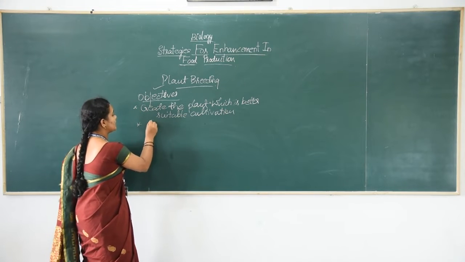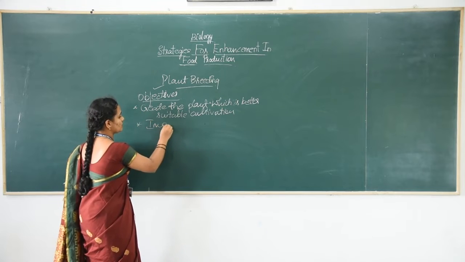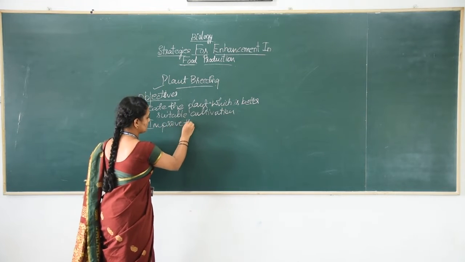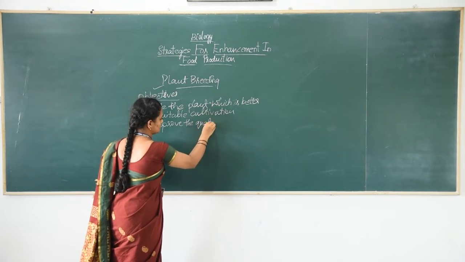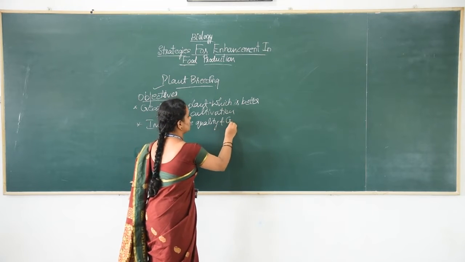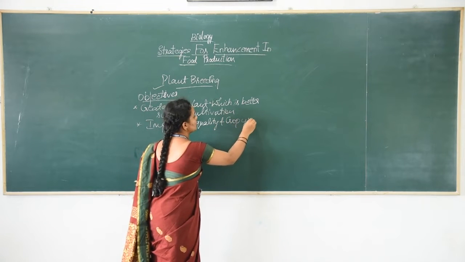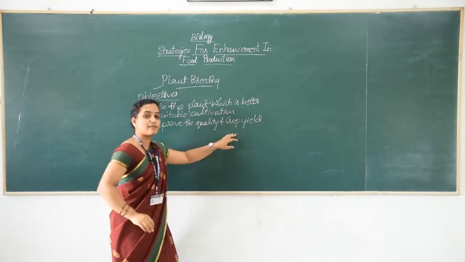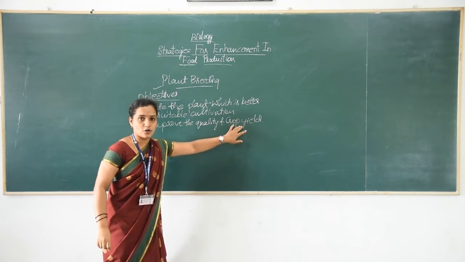Next, we can improve the quality and also crop yield. We can increase the quality, and the main aim is to increase the crop yield.